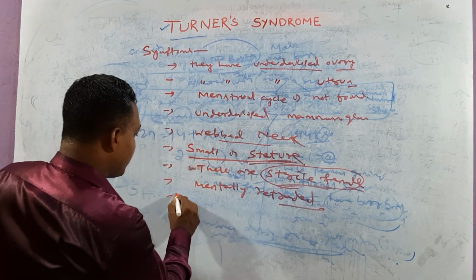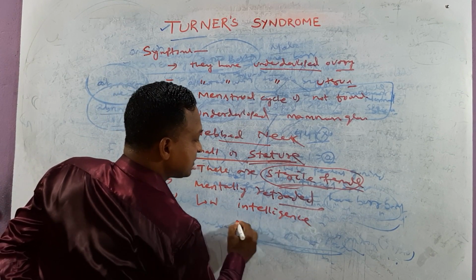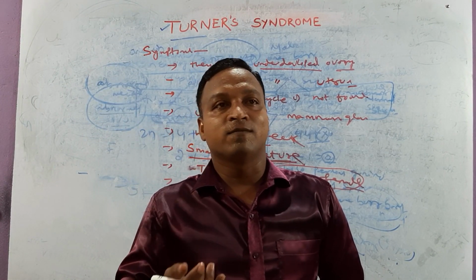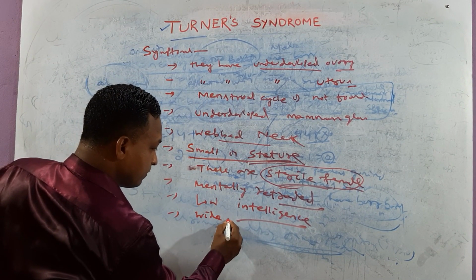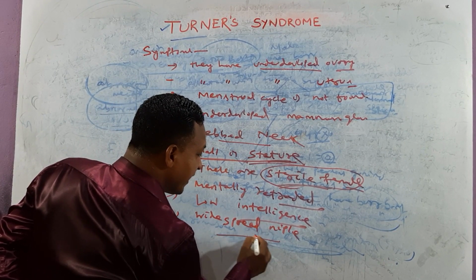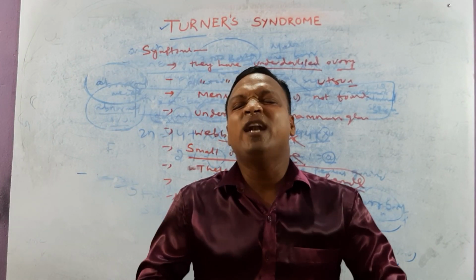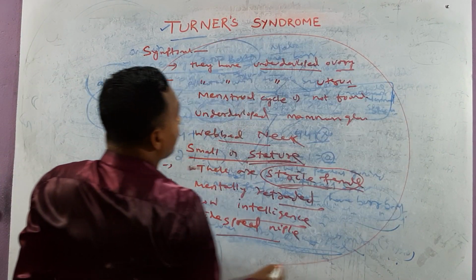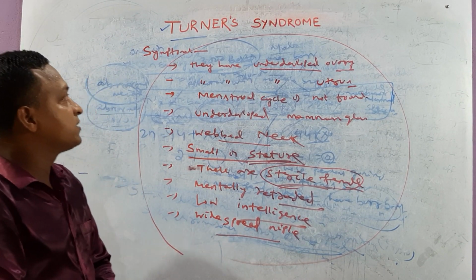The next one is low intelligence, or low IQ. Clear? Next one, they have widespread nipples. The mammary gland is small, but the nipple size is large, meaning widespread nipples. So these are the symptoms which are found in which syndrome? Turner syndrome. Clear? Try to understand what the symptoms are.